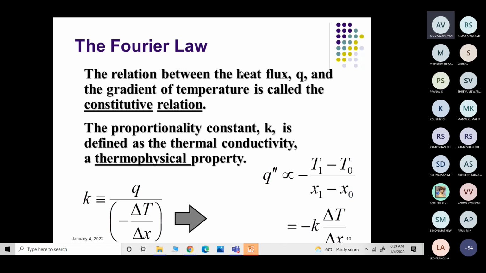The relation between the heat flux q and the gradient of temperature is called the constitutive relation, and this is defined by a proportionality constant k, which is defined as the thermal conductivity k, which is equal to q divided by minus del T by del X, where del T is the temperature difference and del X is the thickness of the slab.